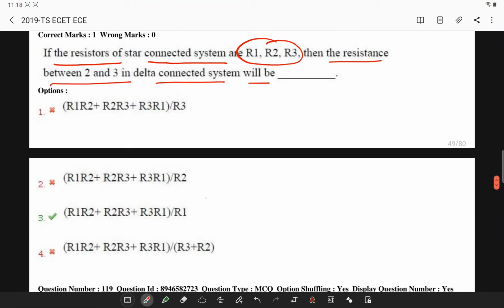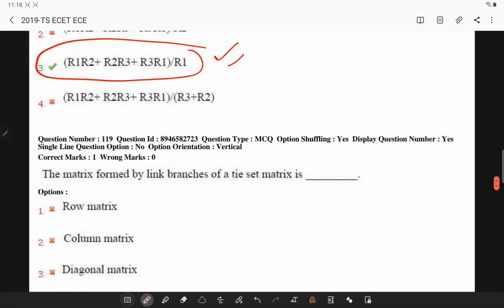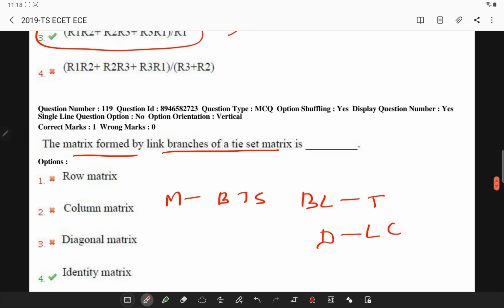So if you observe the options, you can directly tell this particular answer. Next, the matrix formed by link branches of a tie-set matrix is... As the direction of the basic loops of the tree are taken along with the direction of link currents, then the matrix formed by the link currents will be the identity matrix.